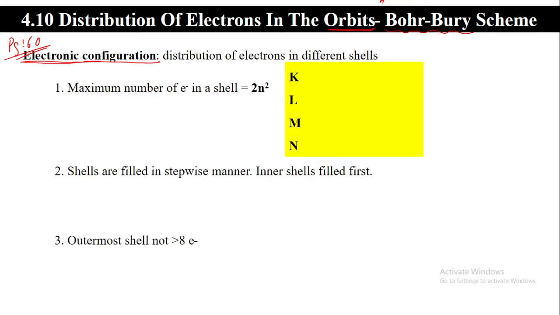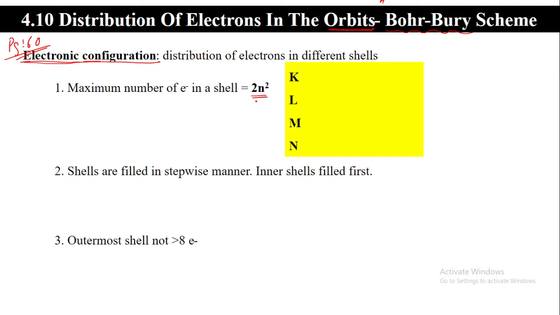To find that, we have to use the formula 2n squared, where n is the orbit number. We have discussed the orbit numbers 1, 2, 3. Here 3 orbits are there. So either we can say orbit number 1, 2, 3, or we can say orbit K, L, M. That is how we mention the naming.